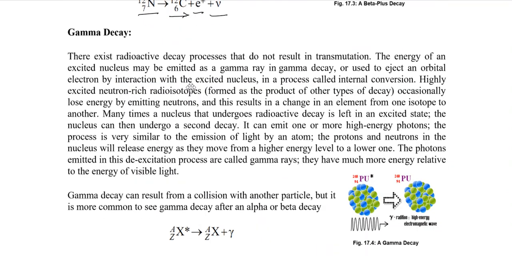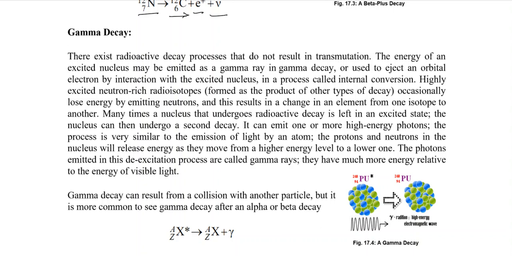Now, going forward to another type of decay, we call it gamma decay. As we have studied, both alpha decay and beta decay result in element transmutation. That means the element is transformed from one element to another element. There is a radioactive decay which does not result in element transmutation, and that decay is called gamma decay. The energy of the excited nucleus may be emitted as gamma rays in a gamma decay, or used to eject an orbiting electron by interaction with the excited nucleus, and that is called internal conversion.